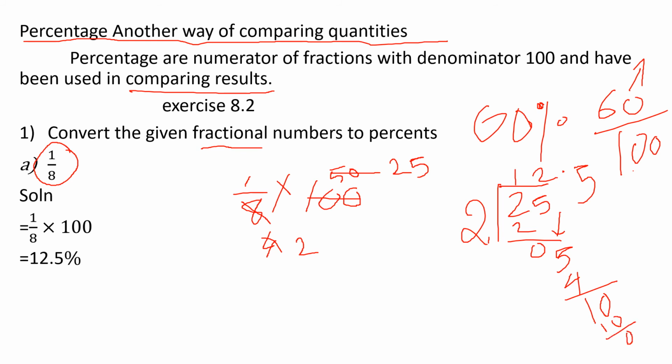So 12.5, 12.5 percentage. So how do you convert a fraction to percentage? You multiply the given fraction by 100. Keep in mind, to convert a fraction to percentage, you multiply by 100. Then cancel it and write down the answer.